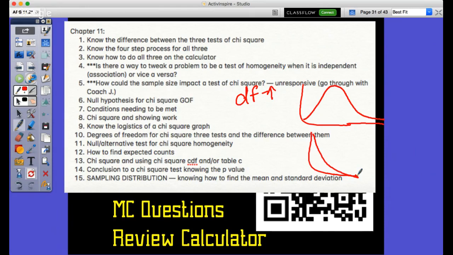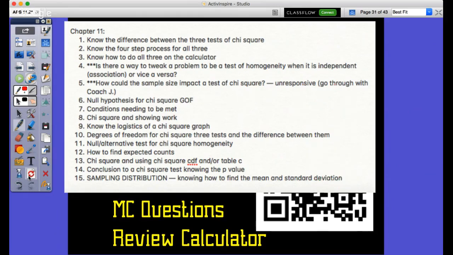Think about this: with low degrees of freedom, where's the mean? Is the mean going to be to the right or to the left? Further to the right. So this is the mean, and the median would be here, right? But when it's more normal, the mean and the median become closer together. So the median would actually increase and the mean would actually decrease. You follow me on that? Yes. Okay, cool. That's like a deeper question, so just heads up.